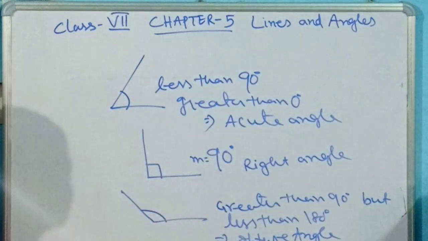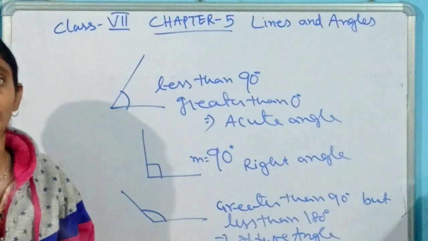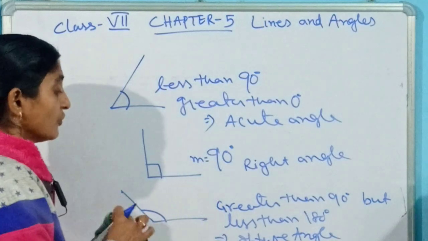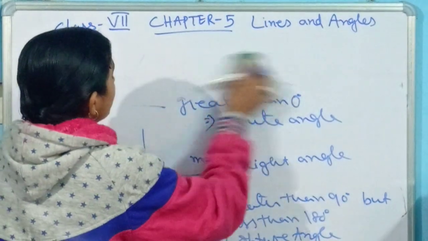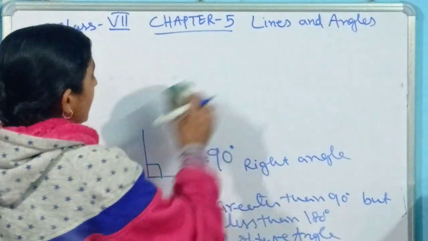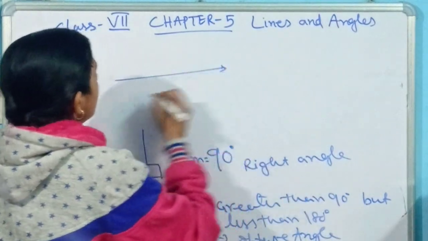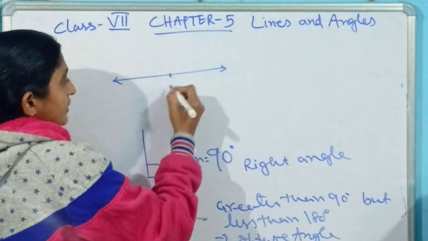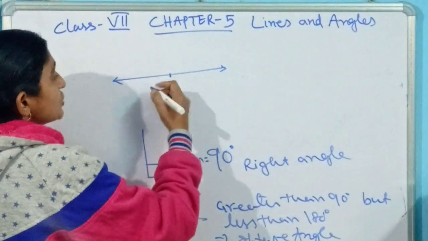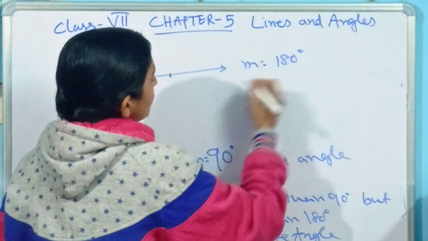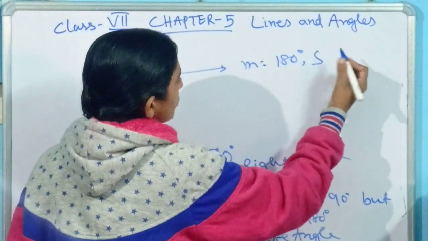Okay. Now, if any angle has a measure of more than 180 degrees, what do you call it? Before that, we should know what to call an angle whose measure is 180 degrees. 180 degrees means it will be a straight line. This is the vertex. So if its measure is equal to 180 degrees, it will be a straight angle.